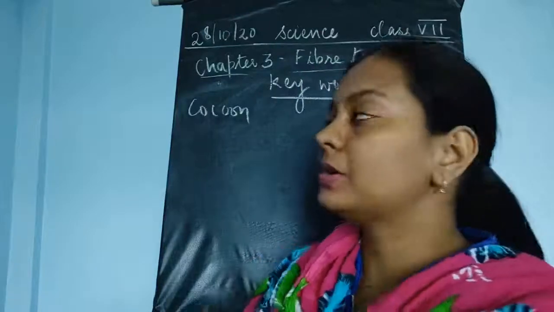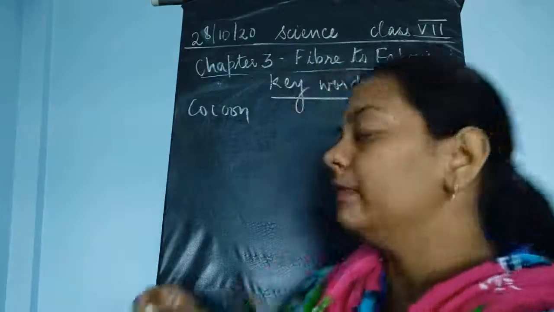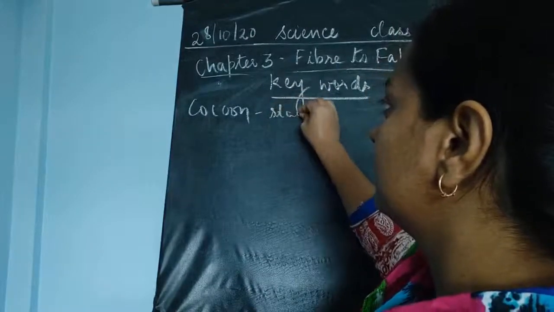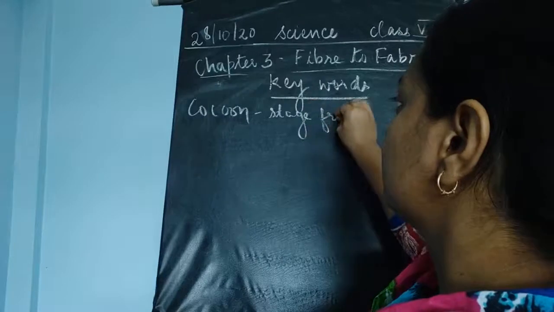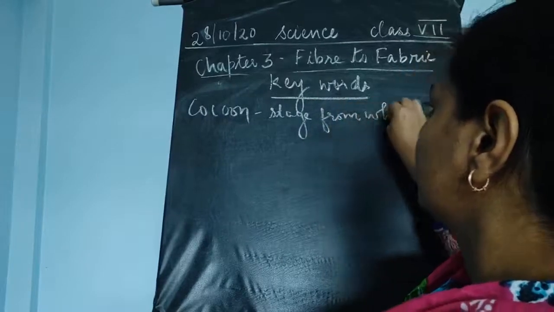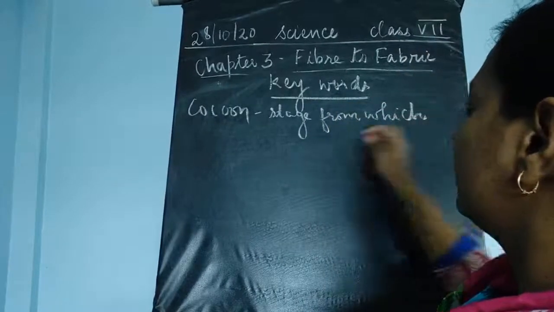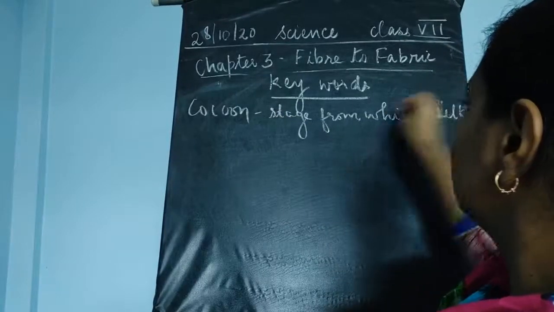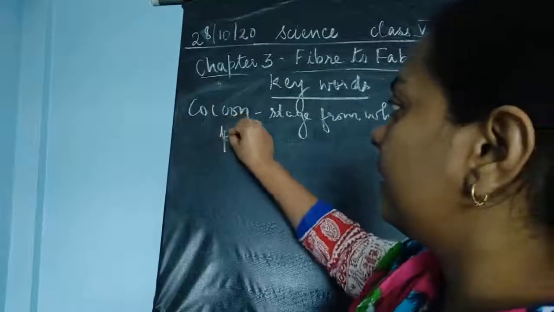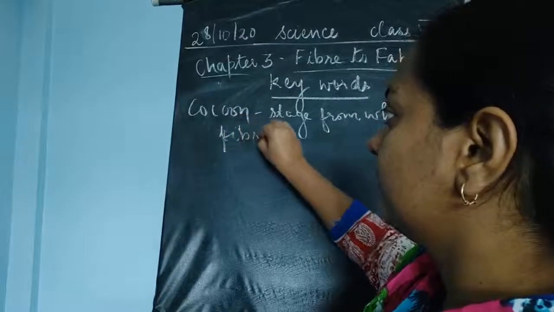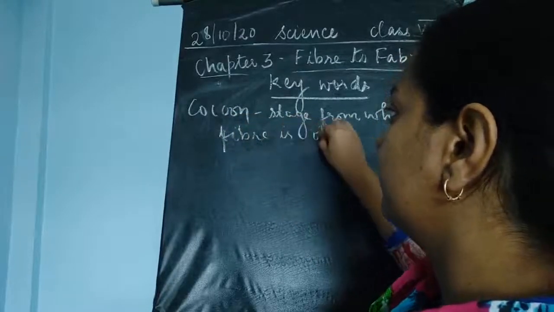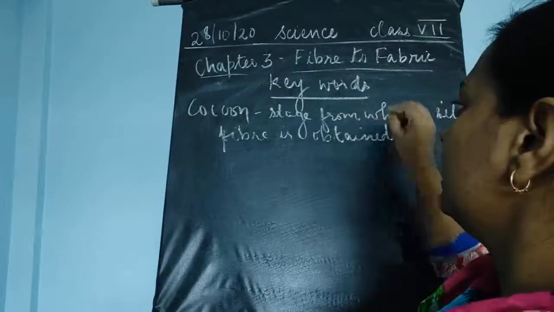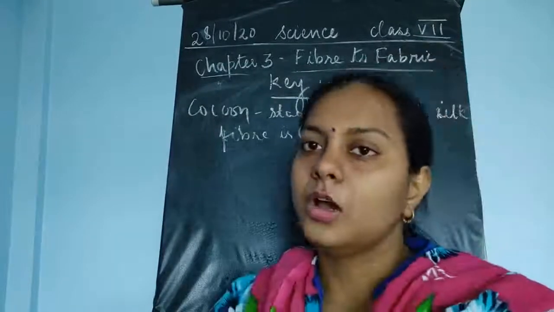So cocoon is a stage from which we obtain silk thread, silk fiber. Okay, from which the silk fiber is being obtained.